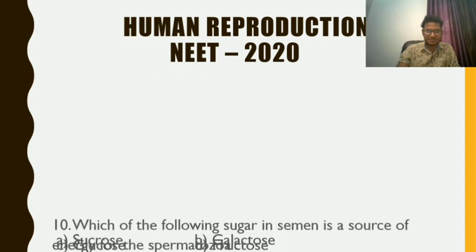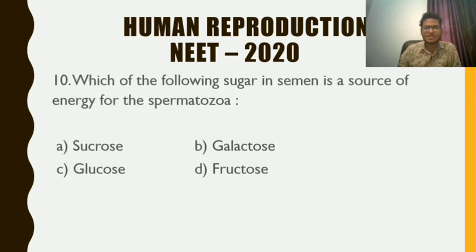Next question for you, question number 10. Which of the following sugar in semen is a source of energy for spermatozoa? This is very easy. It is secreted from the seminal vesicle. We have also discussed about this. It provides the source of energy for the developing sperm or the spermatozoa. The answer is D, that is fructose. It is very clear. Fructose is the sugar. Okay, so let's move on.